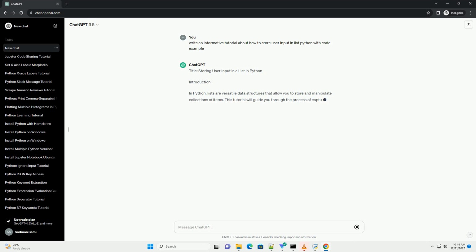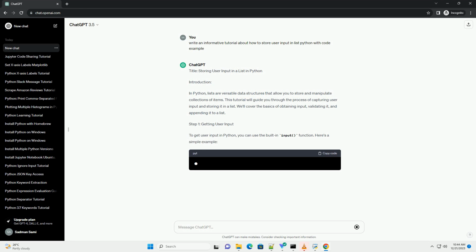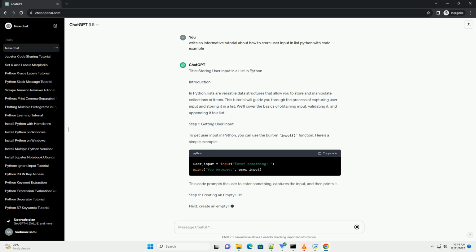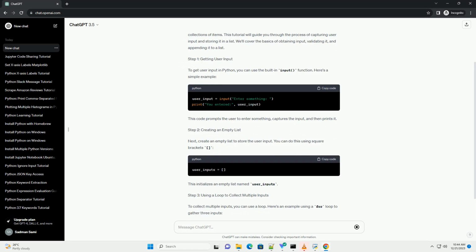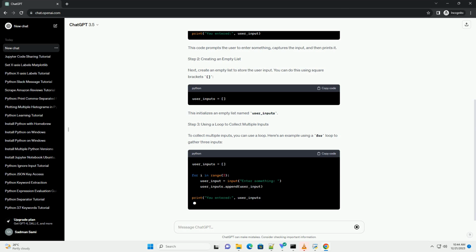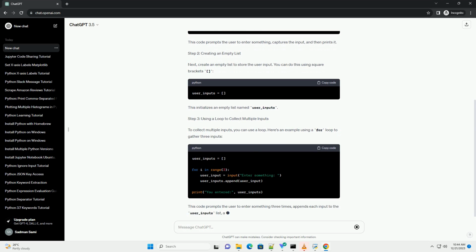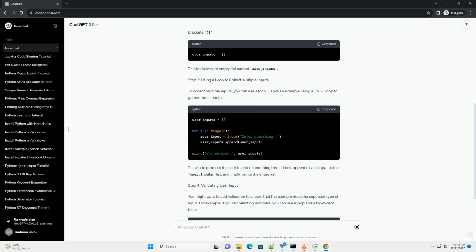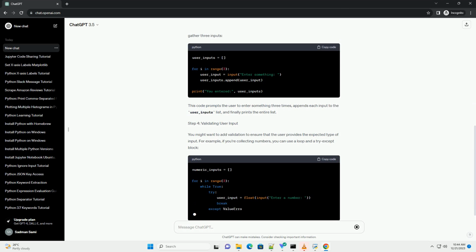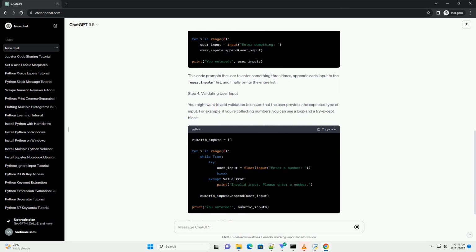Title: Storing user input in a list in Python. Introduction. In Python, lists are versatile data structures that allow you to store and manipulate collections of items. This tutorial will guide you through the process of capturing user input and storing it in a list. We'll cover the basics of obtaining input, validating it, and appending it to a list.